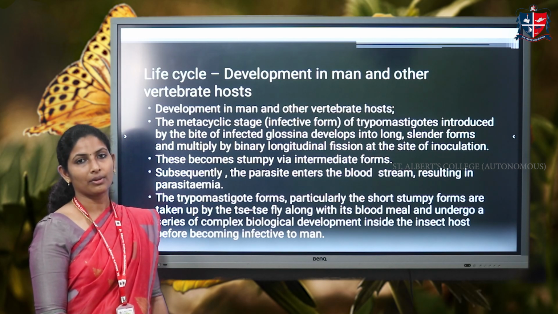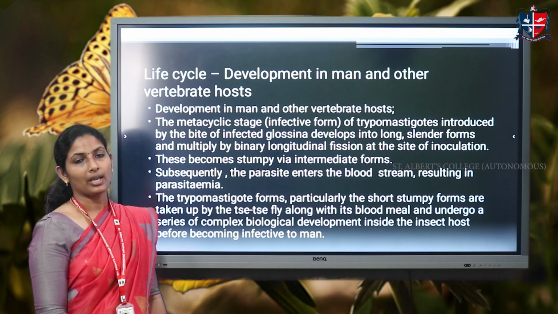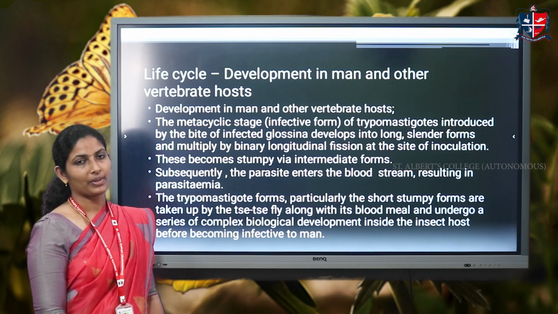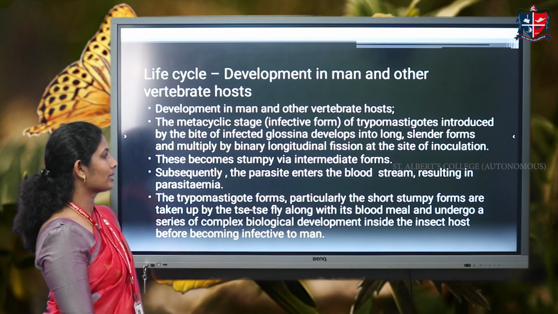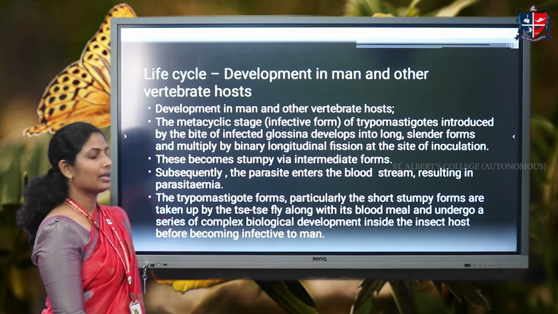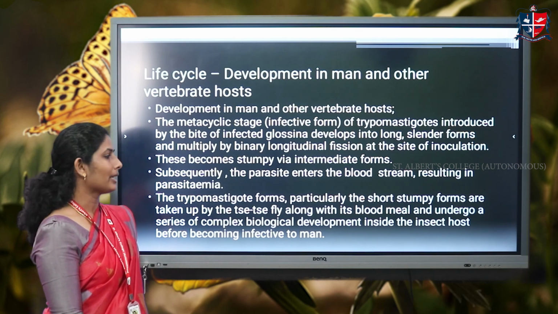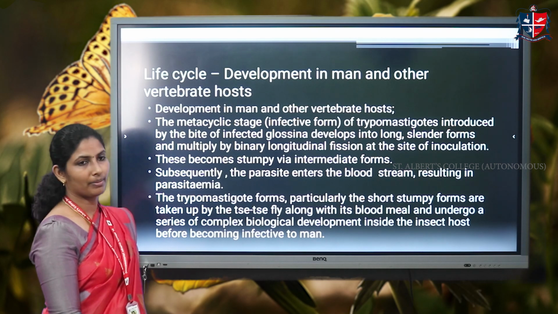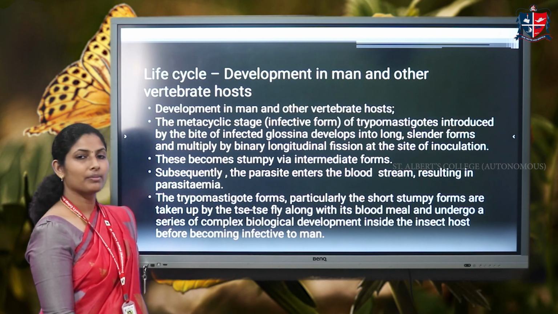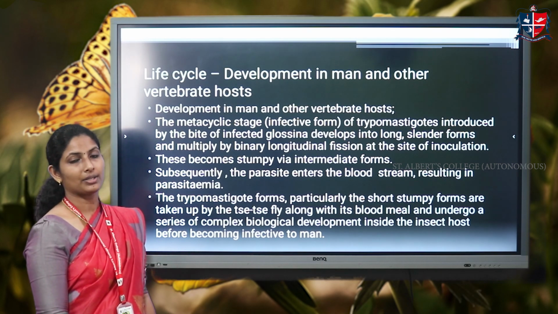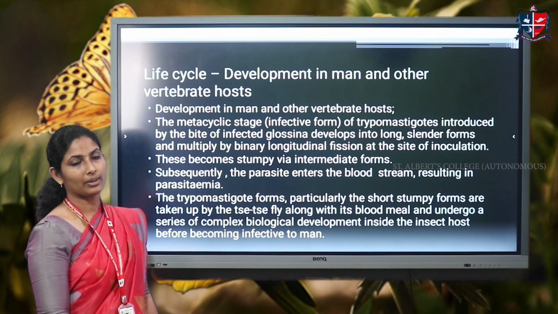Here, the metacyclic forms multiply and enter the next form, and also enter the bloodstream. The next form is the long slender form, and subsequently the parasite enters the bloodstream, resulting in parasitemia. From there, it multiplies to form short stumpy forms, and these short stumpy forms are again spreading in the bloodstream, which are taken up by the tsetse fly during their blood meal, and it enters the tsetse fly's body for